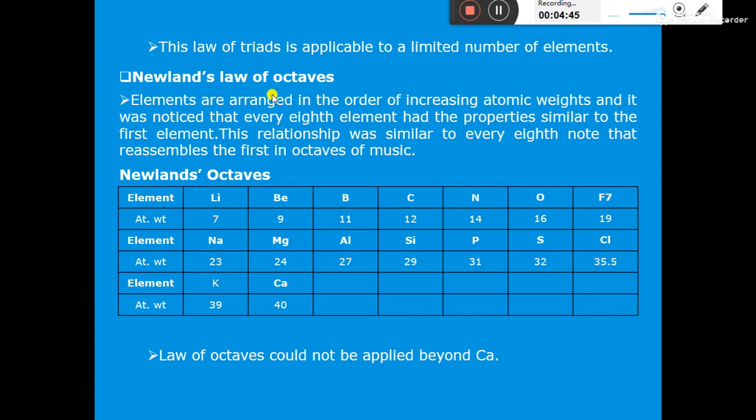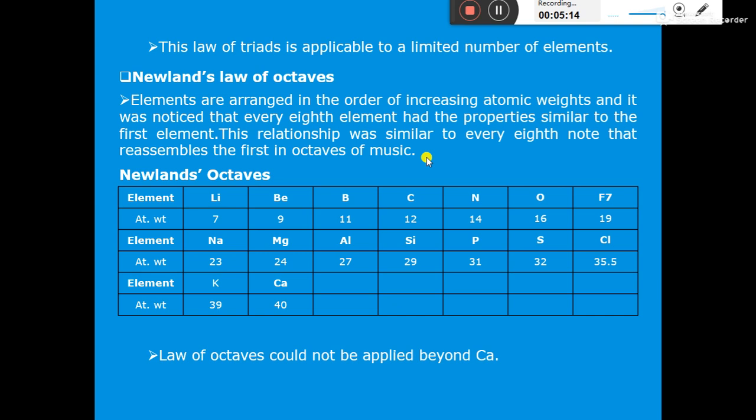In Newland's law of octaves, elements are arranged in the order of increasing atomic weights, and it was noticed that every eighth element had properties similar to the first element. This relationship was similar to every eighth note that resembles the first in octaves of music.